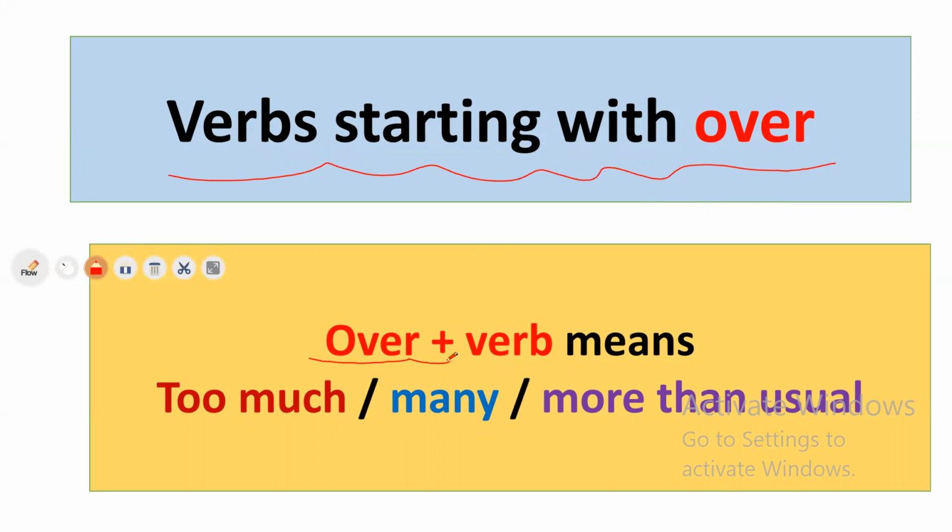Welcome back, inshallah. We're going to study a lesson in Traveler 5, Unit 4, Vocabulary. Today's lesson is we are going to speak about verbs starting with over. When we put over plus verb in the beginning, what does the verb mean? It means too much, many, or more than usual. Let's take some examples from your book.